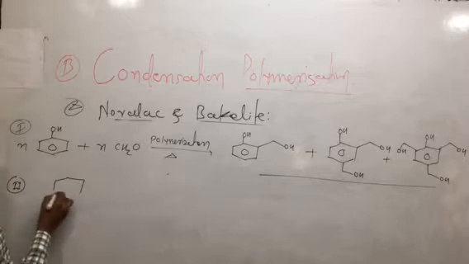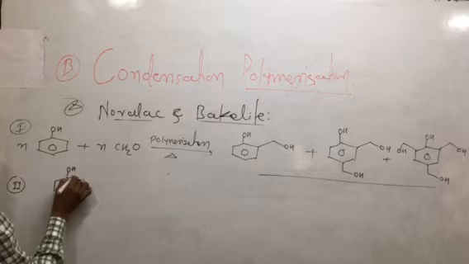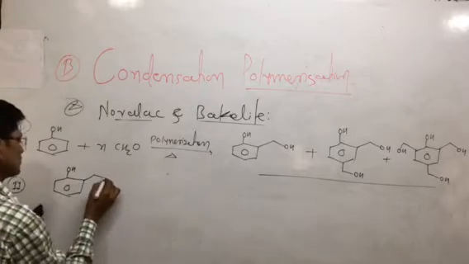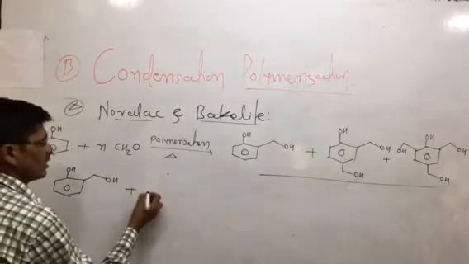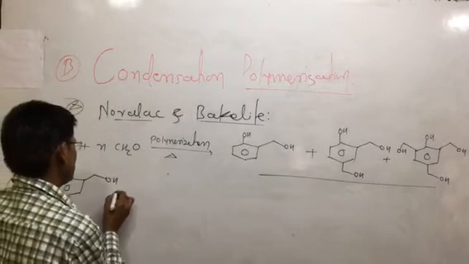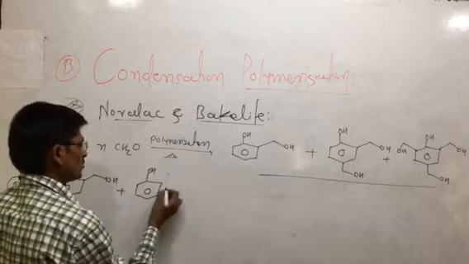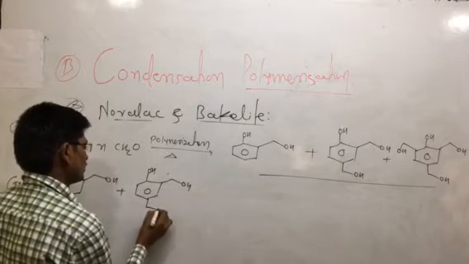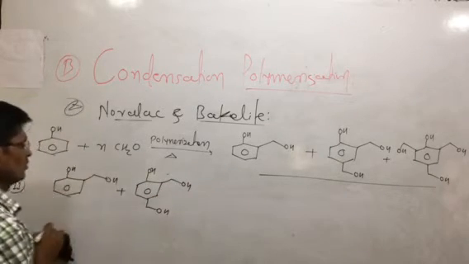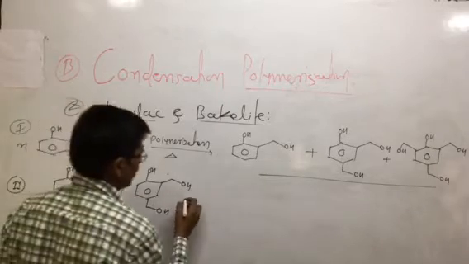Here we have to do bakelite formation. So these are the reactants. You have to prepare this species, which is reacted again with this species, and again with this species with OH. Both are ortho to each other, and both are para to each other.